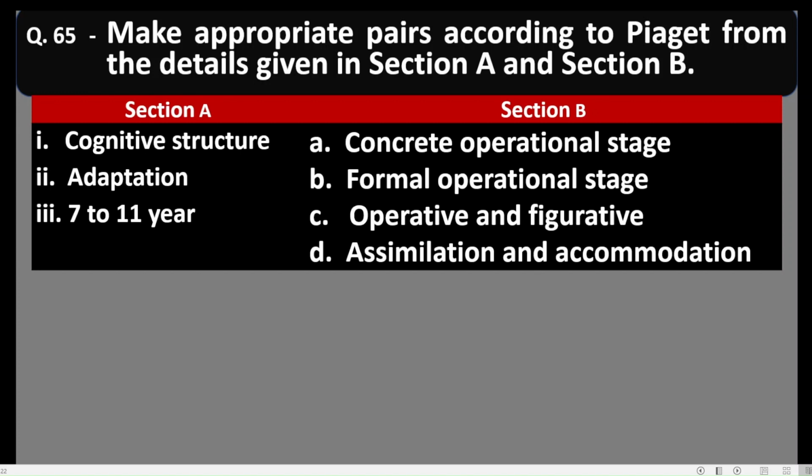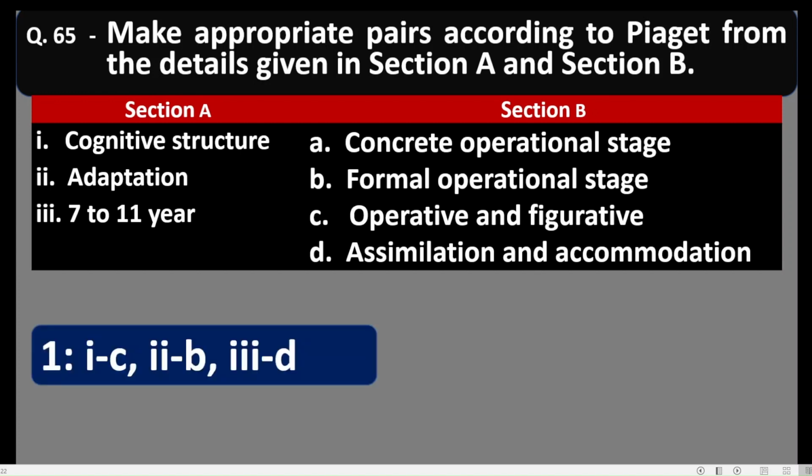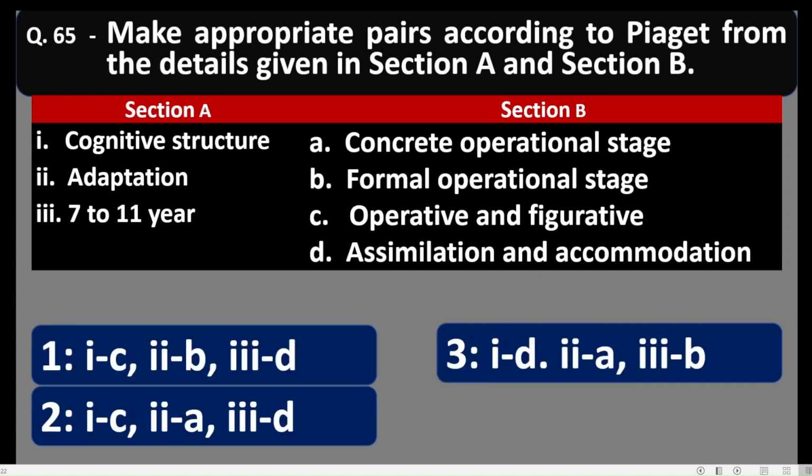That is given in C of section B. Adaptation has 2 kinds, which are given in D of section B, assimilation and accommodation. And 7 to 11 year age group belongs to the concrete operational stage of cognitive development.